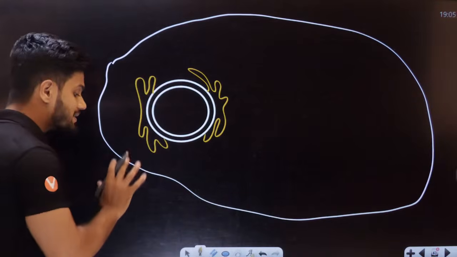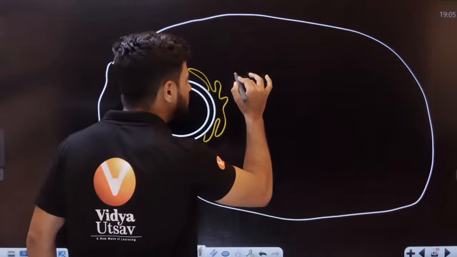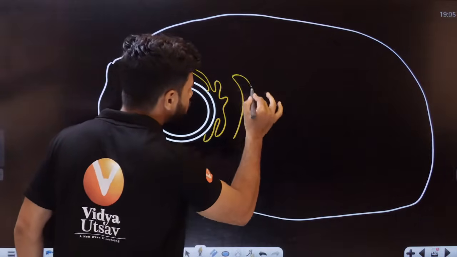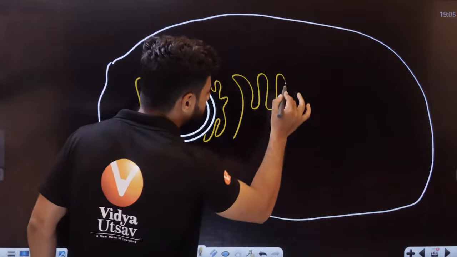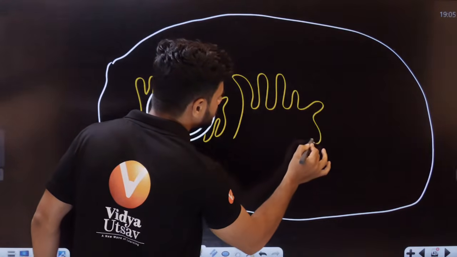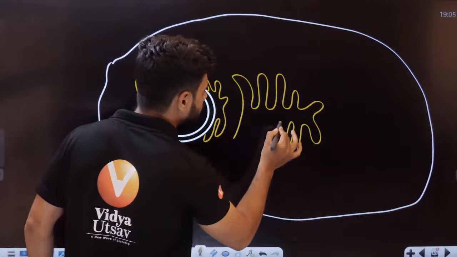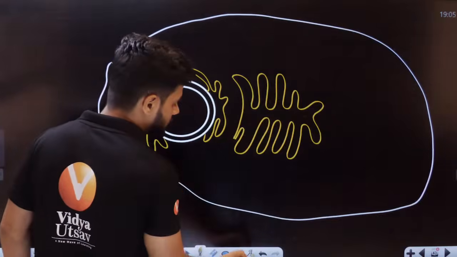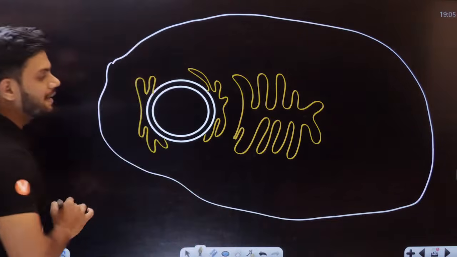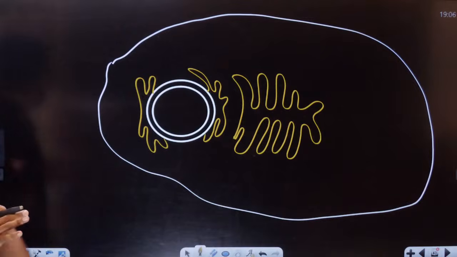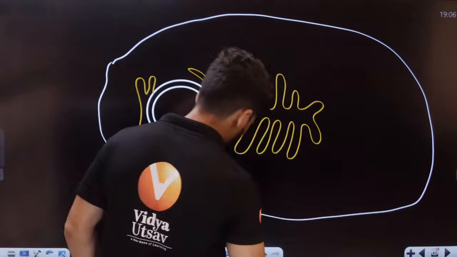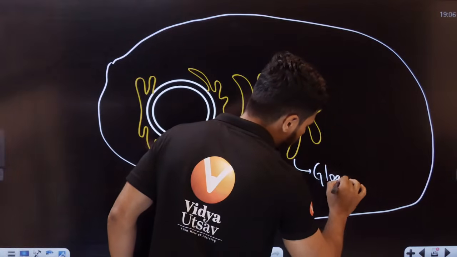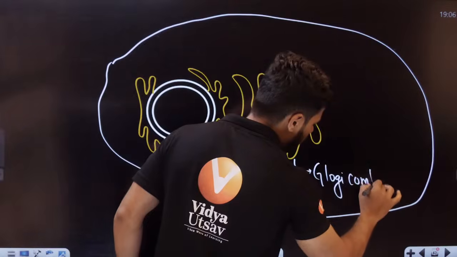Now students, just near the ER, we can find certain concentrically arranged structures like this, just near the nucleus. These are called the Golgi apparatus or Golgi complex.